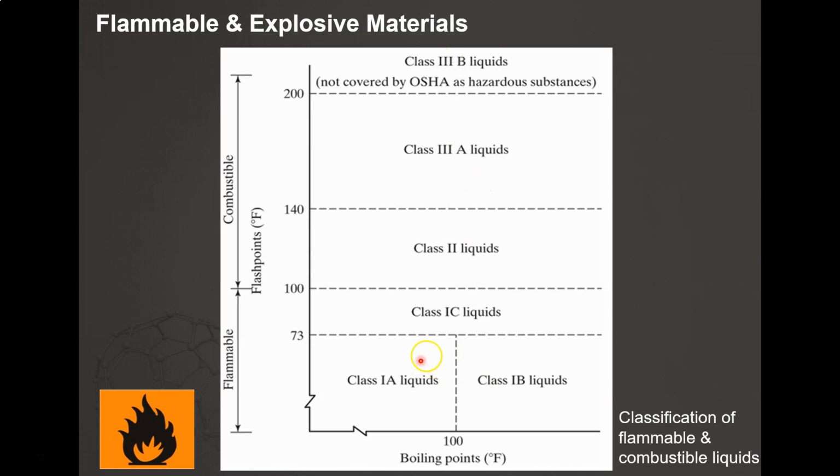All these classes are separated by their flash points and also by their boiling points, because class 1A and class 1B liquids have the same flash points but different boiling points. All materials can be classified based on this graph.